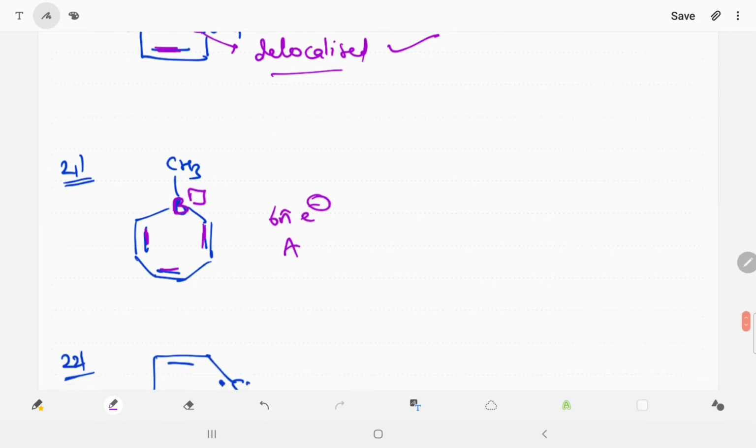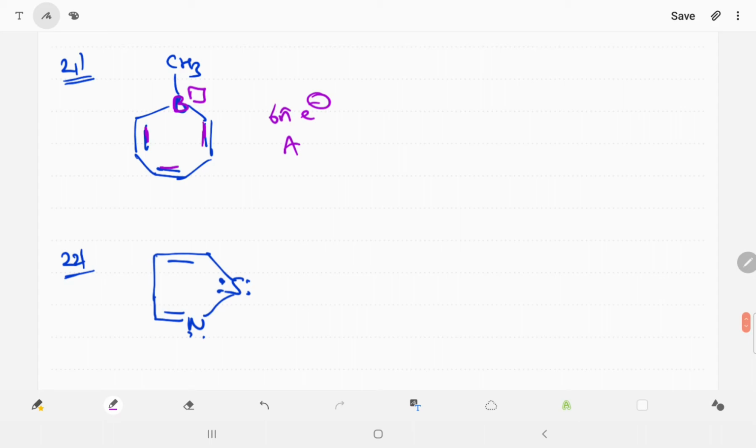means aromatic. Now in example number 22, there is a sulfur that has two lone pairs, but one is counted because this is delocalized.